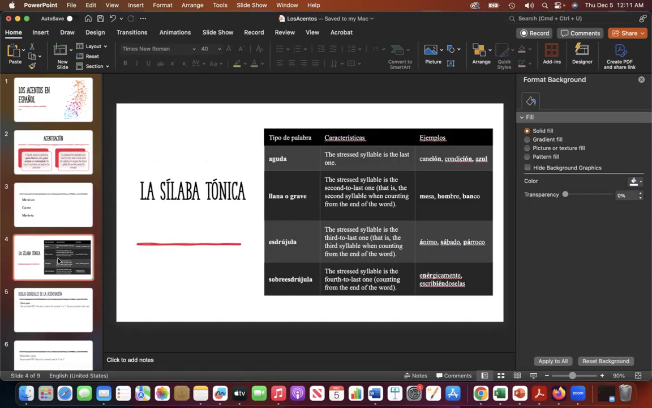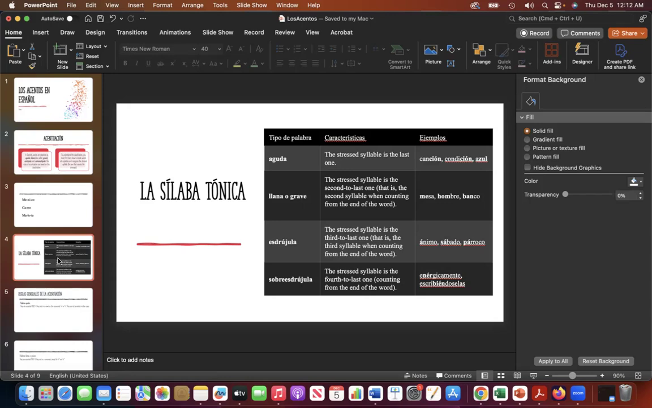Now, here are the characteristics of each group of words. We have the agudas. The stressed syllable is the last one, the last syllable of the word. For example, canción, condición, azul. In all of these words, my stressed syllable is on the last syllable. Then we have the llanas or graves. The stressed syllable is the second to the last one, that is, when we start counting from the end of the word. For example, mesa, hombre, banco.